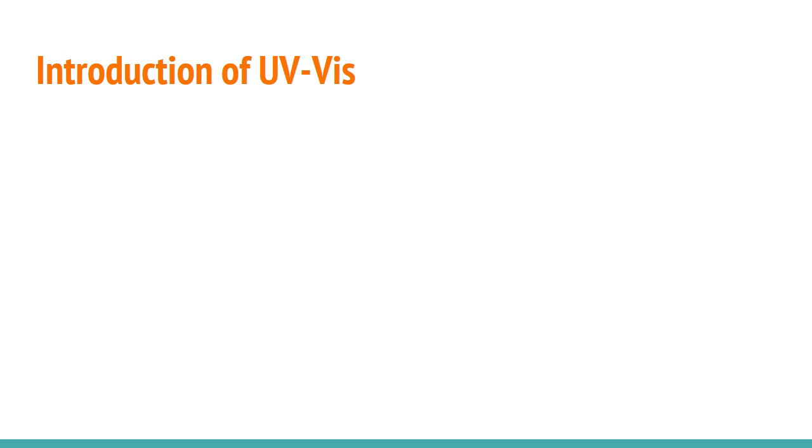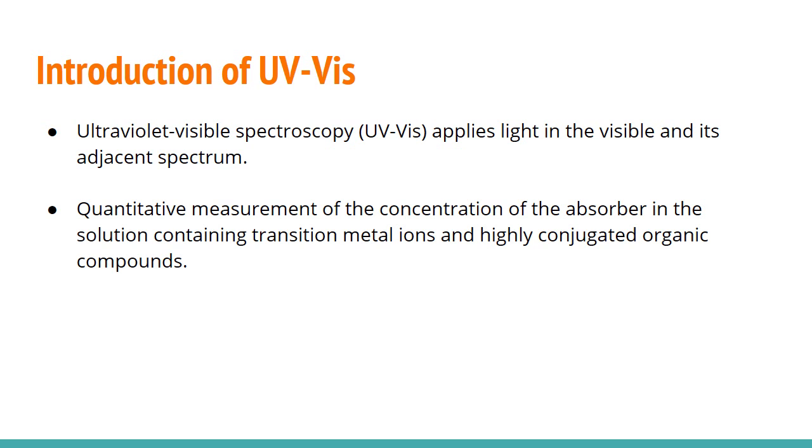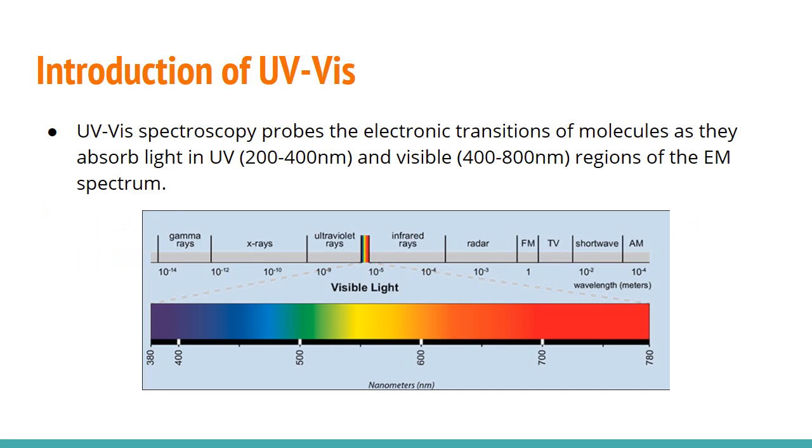Firstly, UV-Vis is an abbreviation for ultraviolet visible spectroscopy. UV-Vis utilizes light in the visible and its adjacent spectrum such as UV and near-infrared. It is an absorption or reflection spectroscopy of part of the UV spectrum and the full visible light spectrum. UV-Vis is normally used as a quantitative measurement of the concentration of the absorber in the solution, which contains transition metal ions and highly conjugated organic compounds. UV-Vis spectroscopy probes electronic transitions of molecules as they absorb light in the UV and visible regions of the EM spectrum.